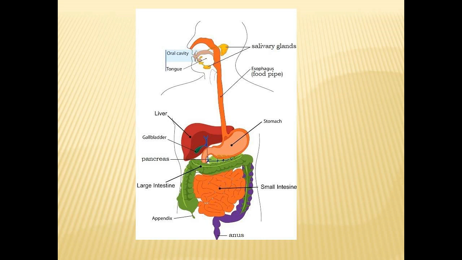Children, the picture given here is for digestive tract. The parts are oral cavity, tongue, liver, gallbladder, pancreas, large intestine, appendix. And this side, salivary glands, esophagus, that is the food pipe, stomach, small intestine, and last one is anus.